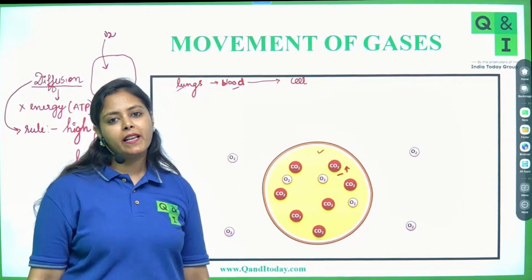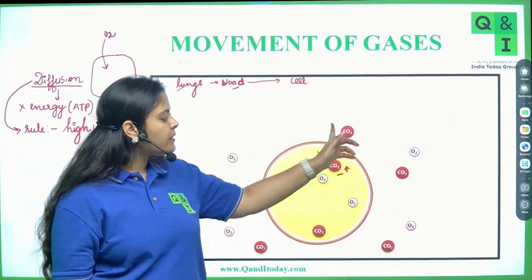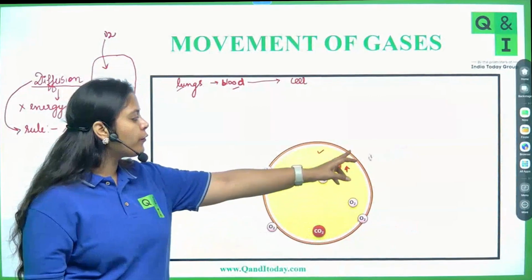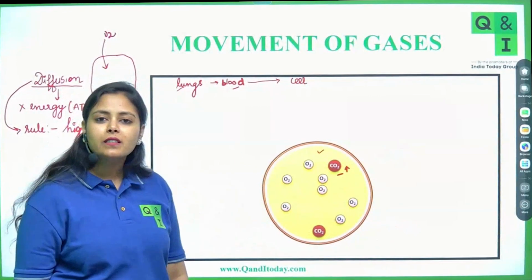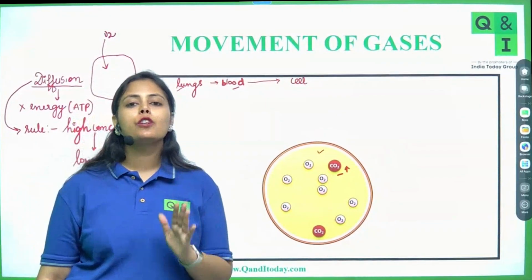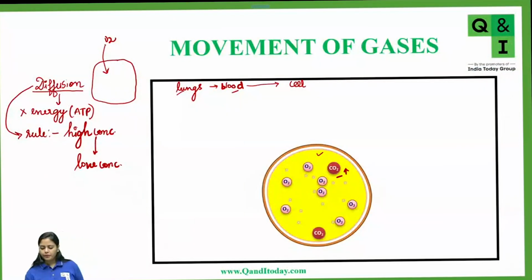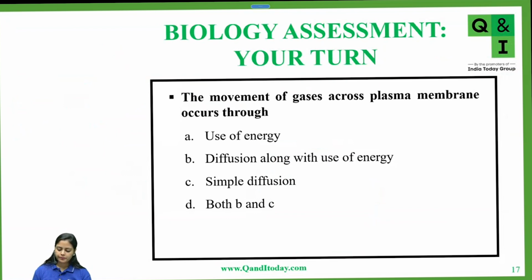inside to outside. Yes. So the carbon dioxide is moving from inside to outside of the cell, whereas the oxygen would be moving from outside to inside of the cell. So that's how the diffusion of gases takes place across the plasma membrane. Got it, everyone? Now solve this question. Always remember one rule for diffusion: diffusion always takes place from the region of high concentration to low concentration.